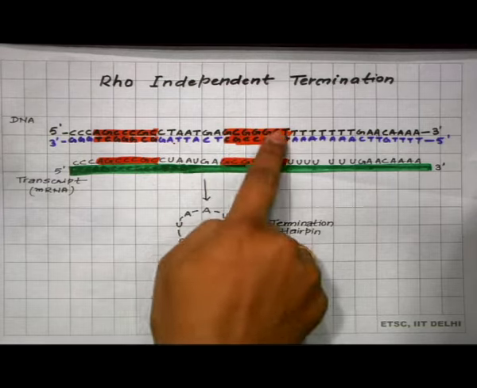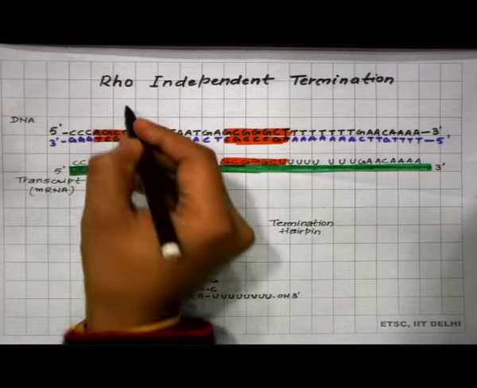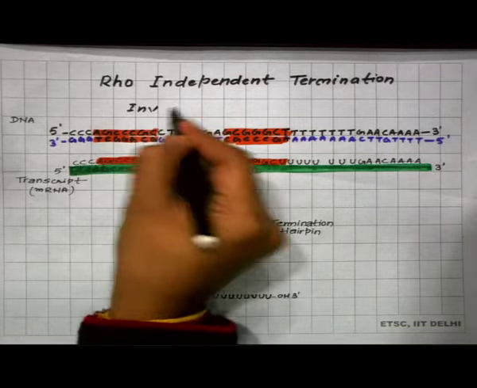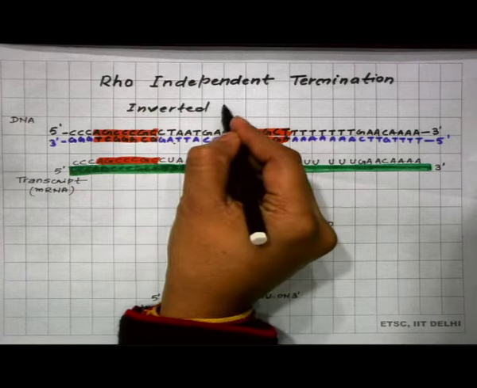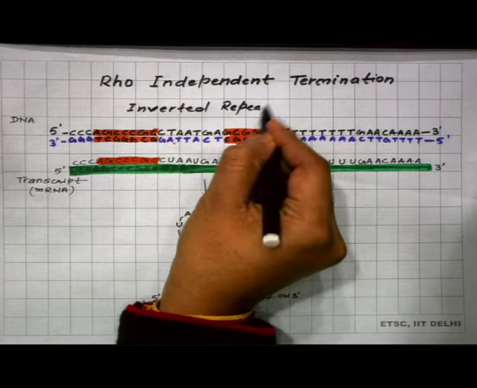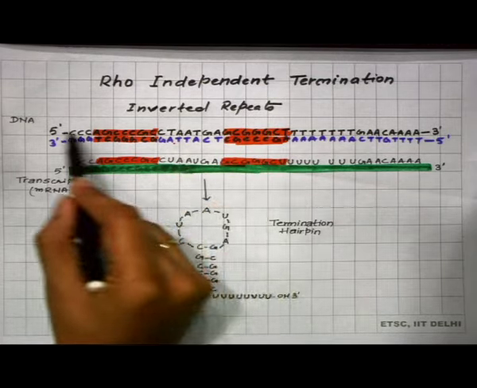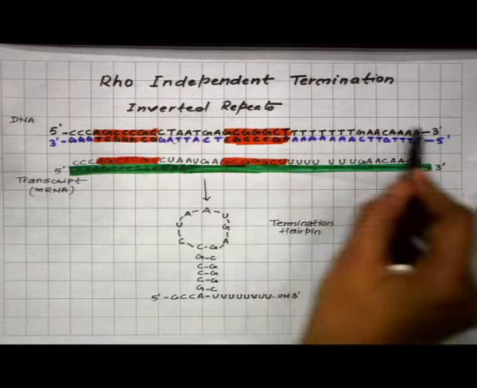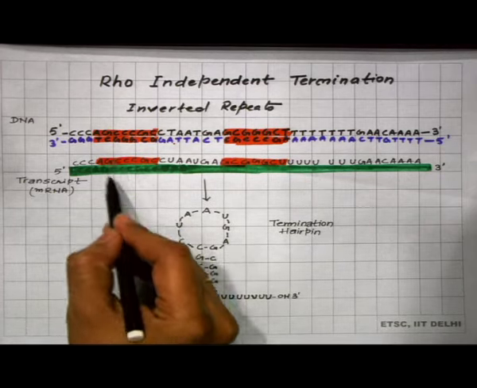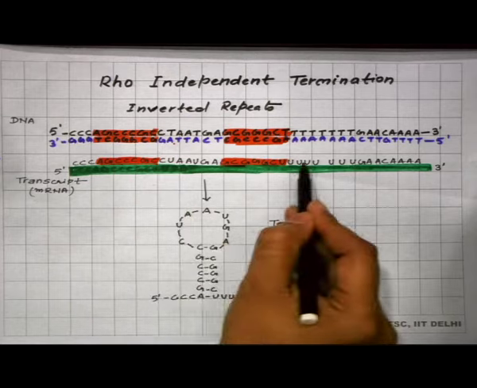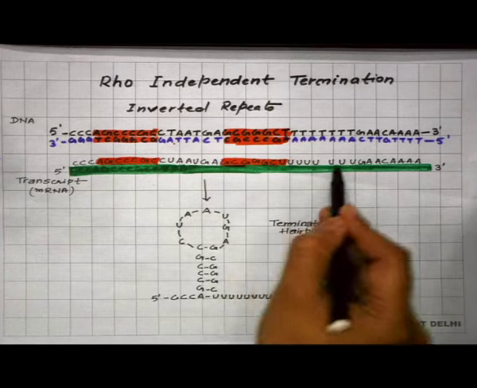These fragments are inverted repeats having the same sequences. So, when this particular DNA fragment is transcribed, it will form the RNA, and after transcription it has this type of sequence.